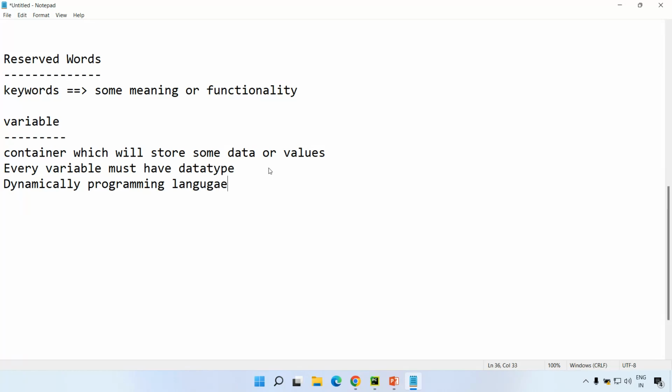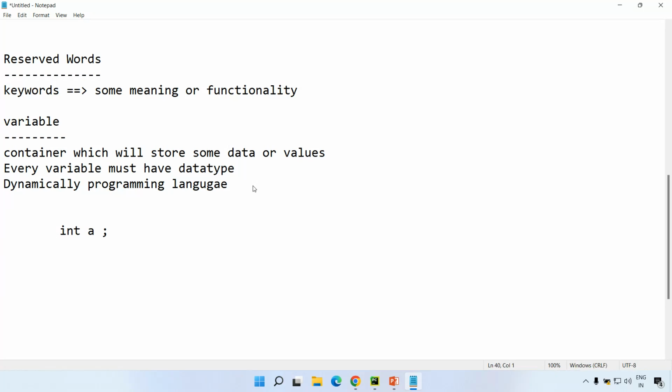Dynamically typed programming language means that based on the type of value you have provided for this variable, the data type of this variable is automatically assigned. You don't need to specify the data type explicitly. In Java, if you want to define a variable, you must define the data type, right? int a.